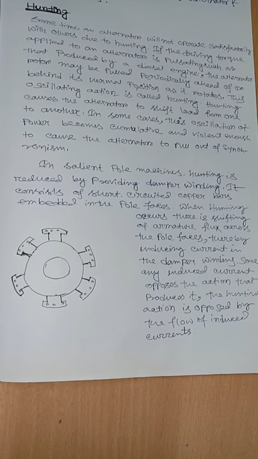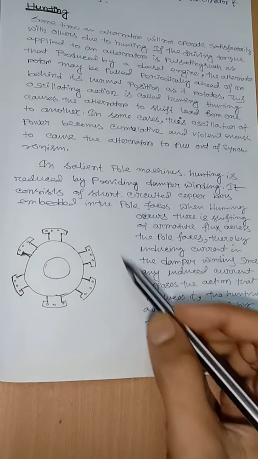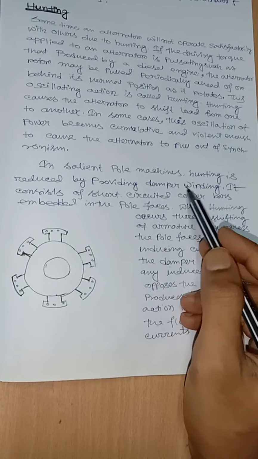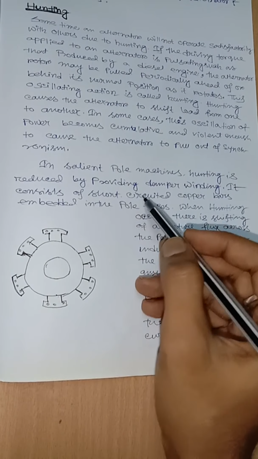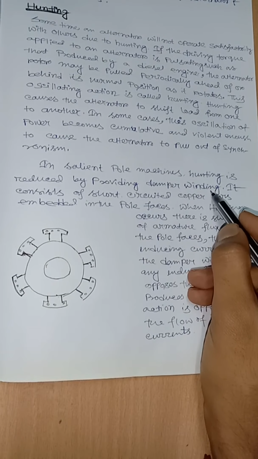And steam turbines generally do not have a tendency to hunt since the torque applied does not pulsate. In a salient pole machine, hunting is reduced by providing damper winding.